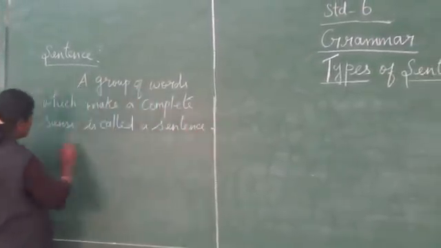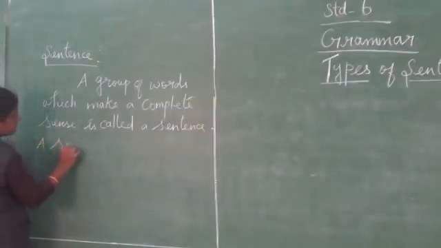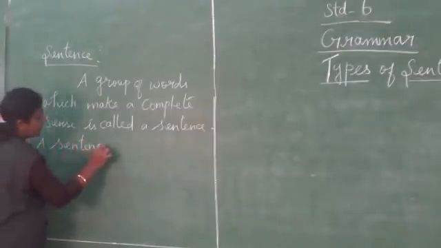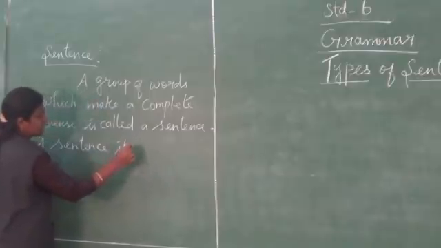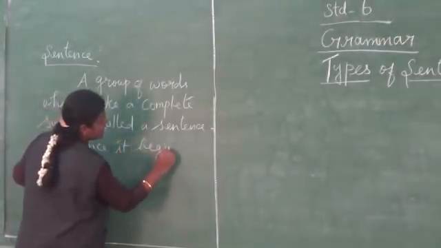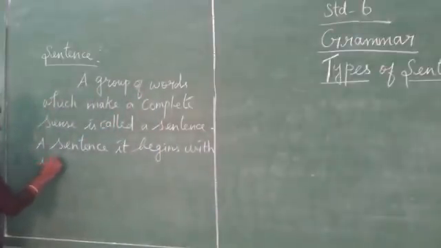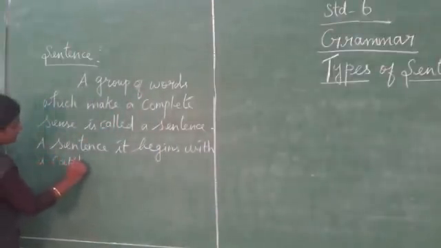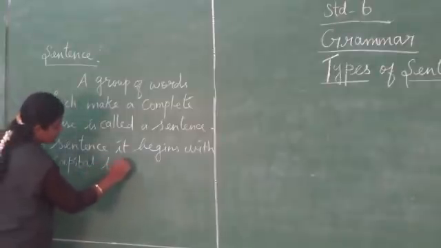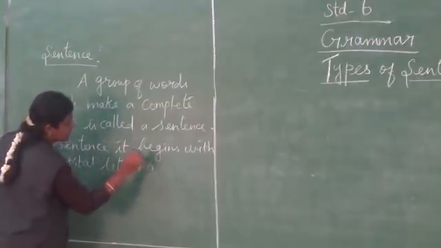A sentence begins with a capital letter and ends with a punctuation mark.